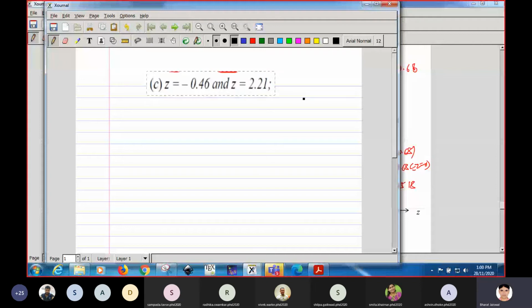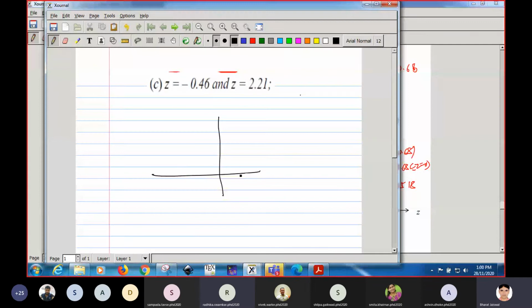Now tell me, how will you calculate? Anyone? Suppose this is a normal curve. Let me draw it first. This is z equal to 0. Now we have to calculate the area from z equal to minus 0.46 to z equal to 2.21. How will you calculate? Can anyone tell me?